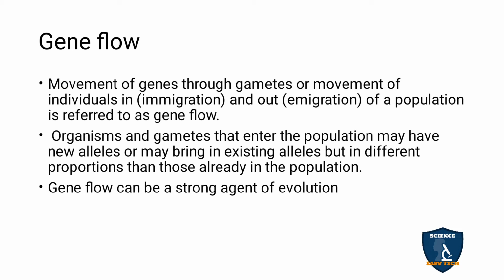The new alleles have some special characters. They have invaded a particular population where the alleles already exist. That is also one type of gene flow.